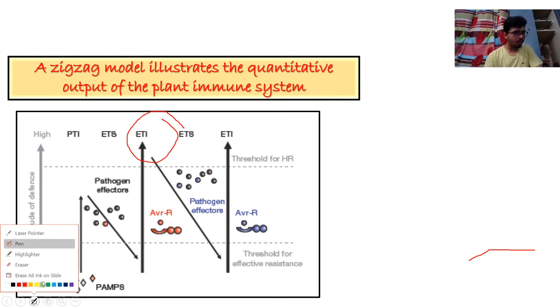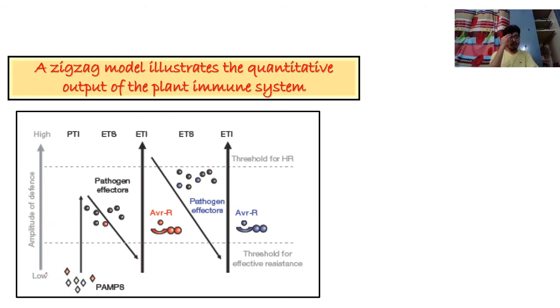So I will go very slowly, and I know after finishing my lecture you will really understand the whole story of this plant pathogen interaction. So इस टॉपिक से related question आपसे कभी छूटेगा नहीं. This is my promise to you all guys.